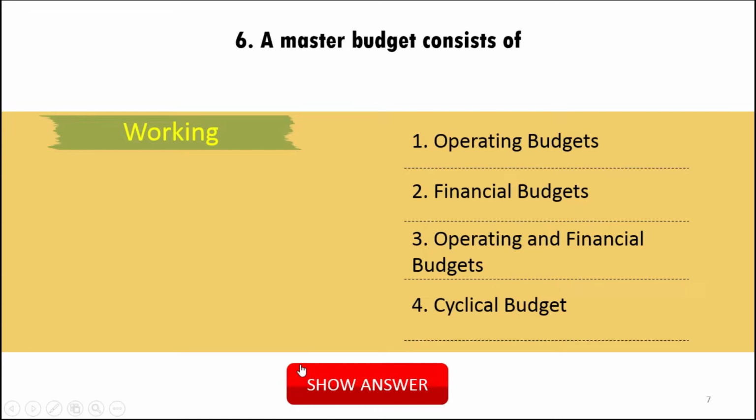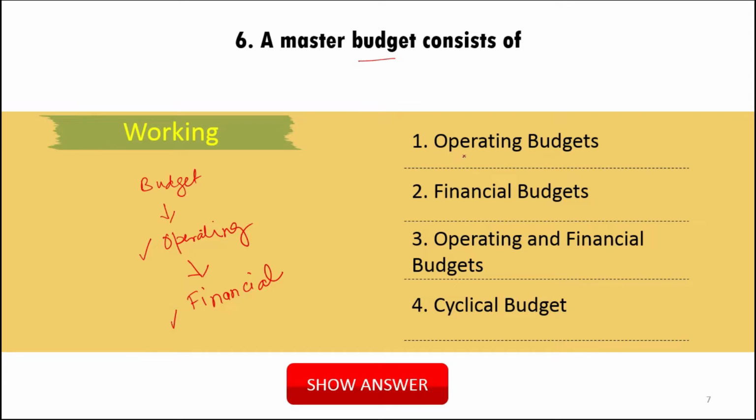Next question: a master budget consists of, it is asking what is prepared in a master budget. Basically it has two main budgets: first the operating budget and then the financial budget. So it consists of operating as well as financial both.